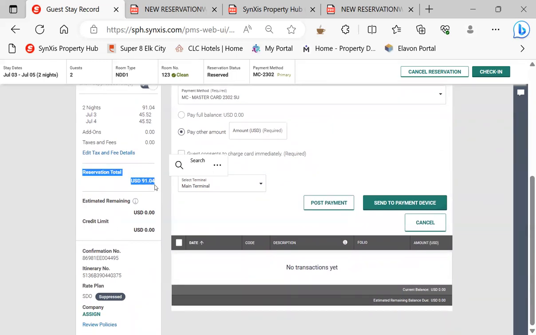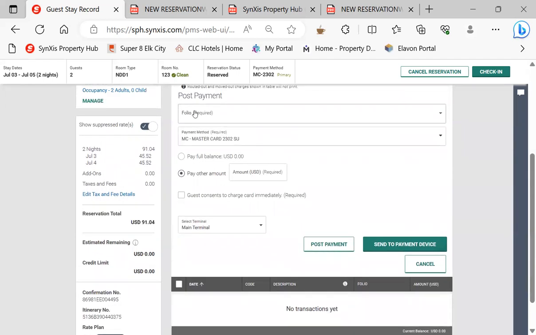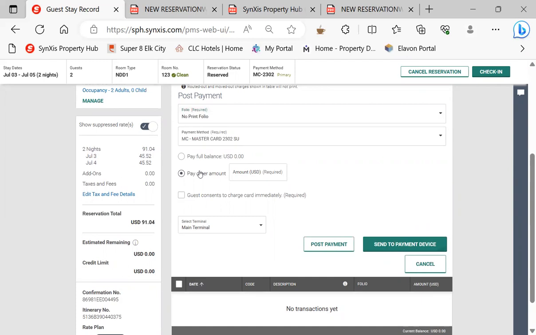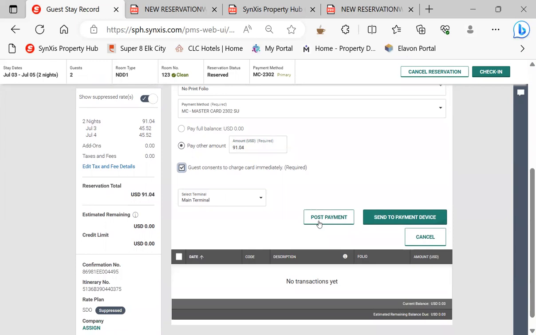We'll always post a payment for the reservation total. The new reservation total is 9104 without the taxes. We got to pick a folio, and it's no print because it's a single-use card, not the customer card. The new reservation total, 9104. Check the guest consent box. And since it's the Expedia card, not the customer's card, and it's not here, we can't send it to the payment device. We hit post payment.